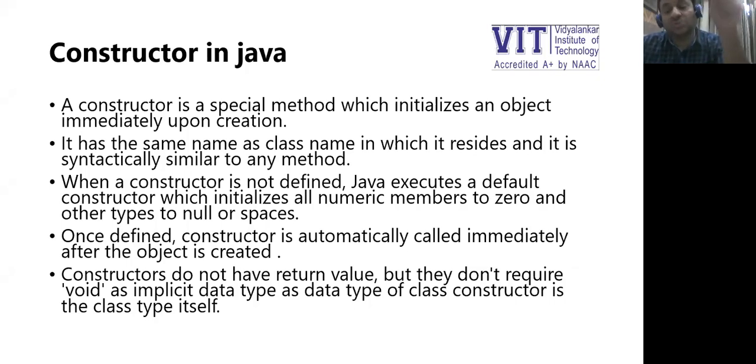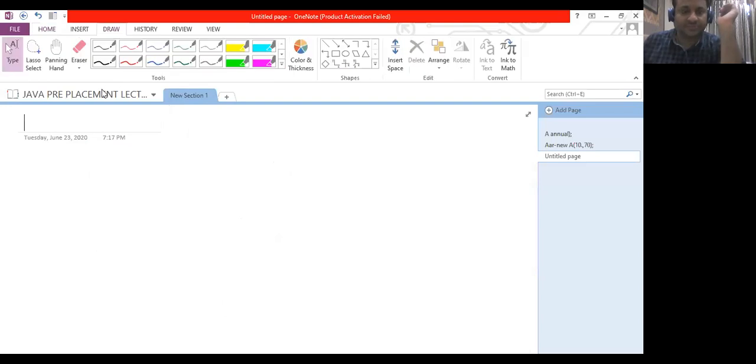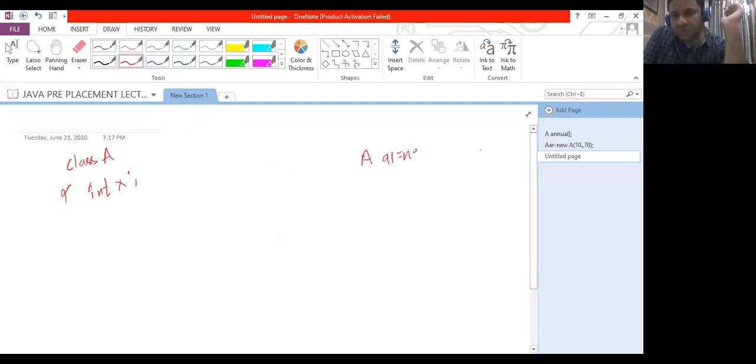Constructor is called once the object is created, and we need to initialize the data members of the object. For example, if we have class A and class A has data member int x. Now, when we create object a1 equals new A, and at the time of creating the object I'm not passing anything, this will call the default constructor.